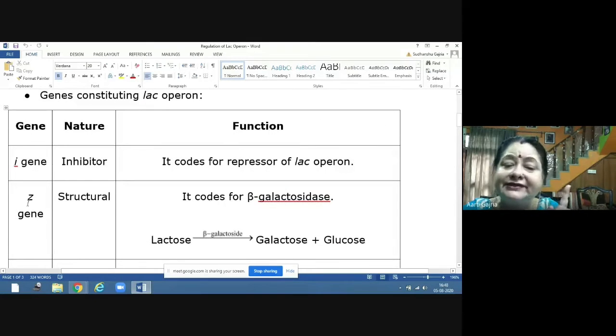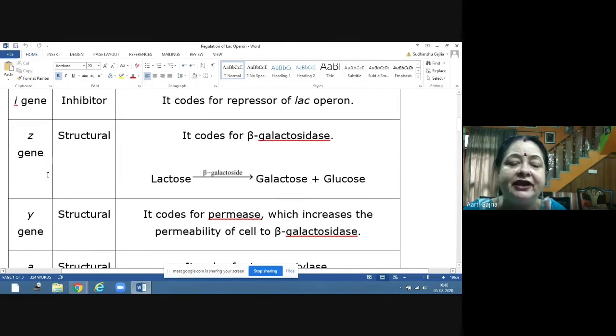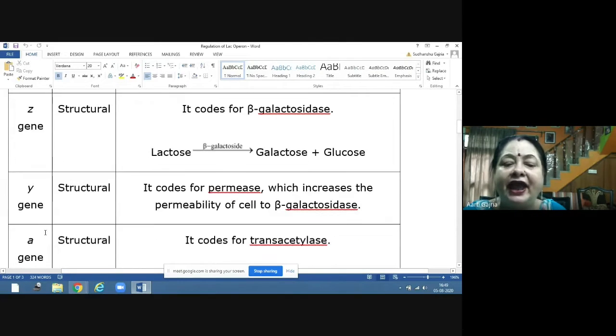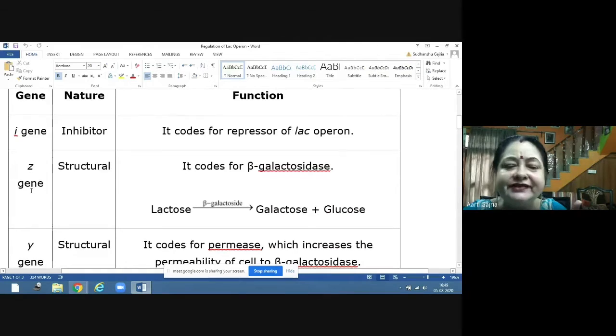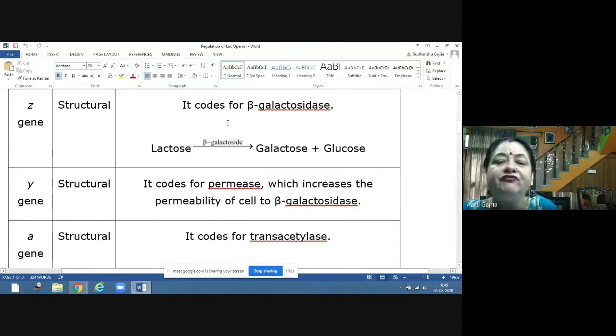Then there is the z gene. As I told you, it is polycistronic, so there are many genes. Three genes are present there: z, y, and a. These are the structural genes. The z gene is coding for beta galactosidase.